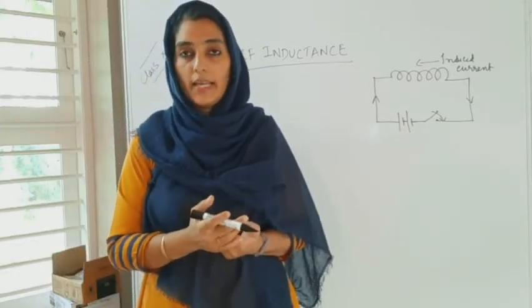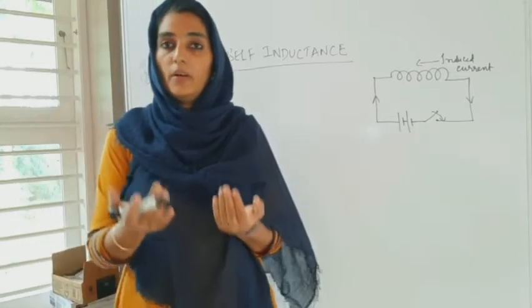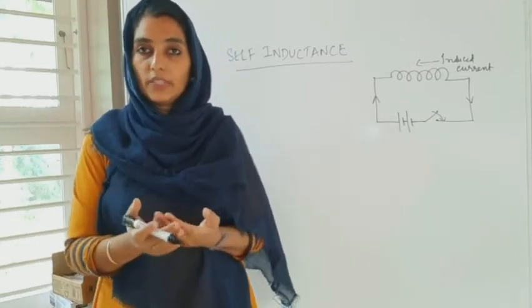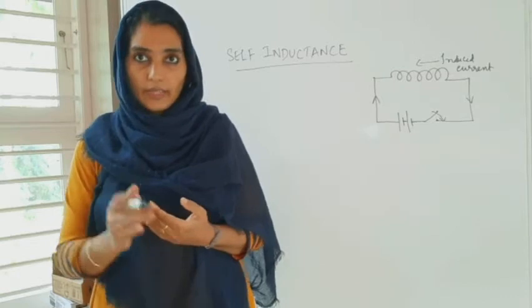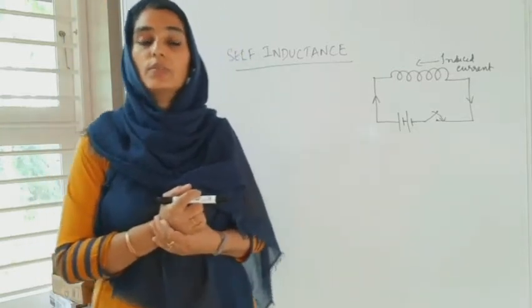So in this case, we have seen a coil through which a current is flowing, and the magnetic flux linked with this coil at any instant will be proportional to the current flowing through it, isn't it? Because whatever the reason for the change in flux is, it is the decreasing or increasing current in the coil.